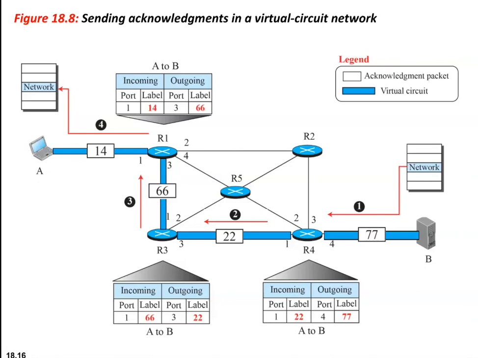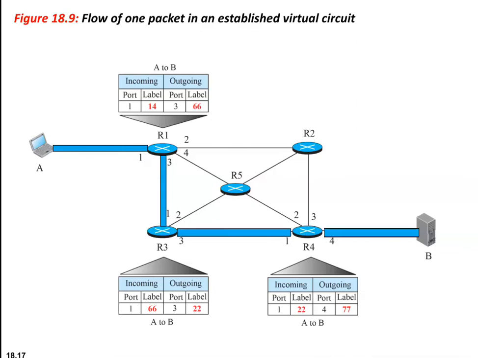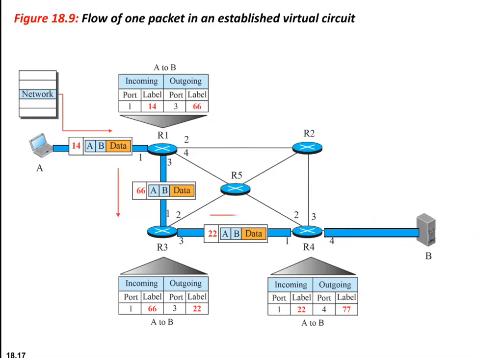Next, once the acknowledgement packet is sent back, the connection will be set up. Next is the flow of one packet in an established virtual circuit. That means it is the second phase, which is the data transfer phase. After all the routers have created their forwarding table for the specific virtual circuit, the network layer packets belonging to one message can be sent one after the other. Here you can see that once the forwarding tables are constructed, data will be sent along that same path, which is the connection oriented service.